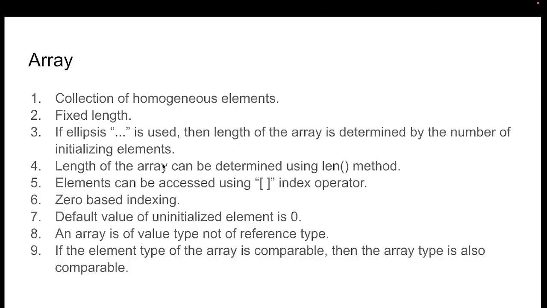So, first of all, what is an array? Basically, an array is a collection of elements of homogeneous types. In an array we can store elements of the same data type only. We cannot store elements of different data types. An array is of fixed length. If ellipsis is used, then the length of the array is determined by the number of initializing elements.